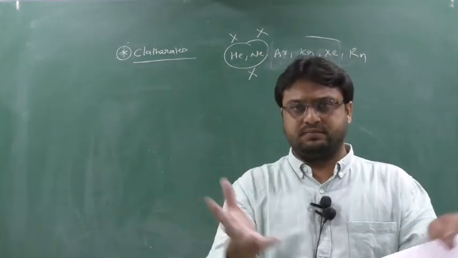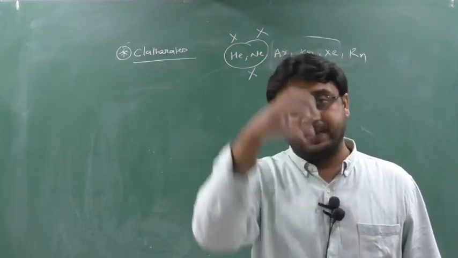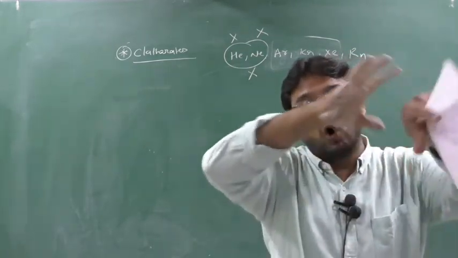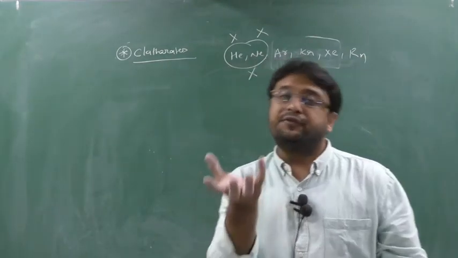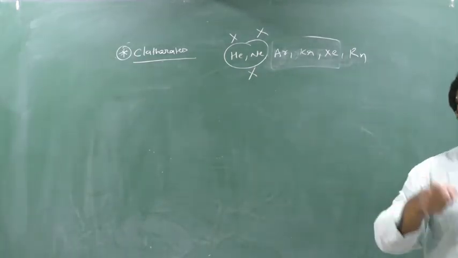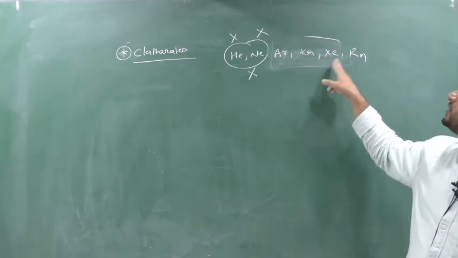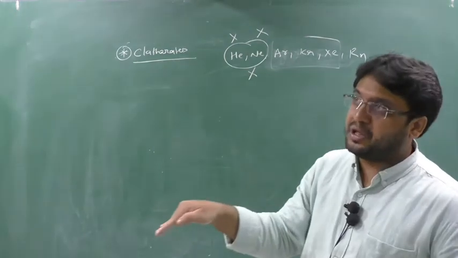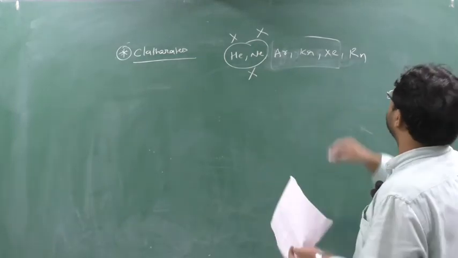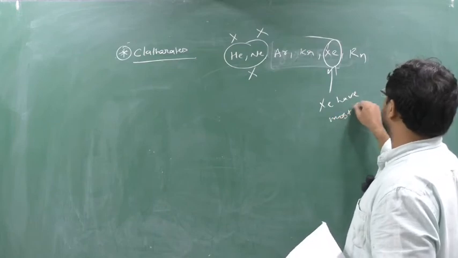A crystal will form which is hollow from the inside, and that hollow space is filled by these gases. When the hollow space is filled by the noble gas, the whole compound formed is known as a clathrate. Helium and neon cannot enter the crystal to form clathrates, hence helium and neon do not form clathrates, whereas argon, krypton, xenon and radon have the capacity to enter the vacant space of the crystal lattice and form clathrate compounds, in which xenon has the most capacity.